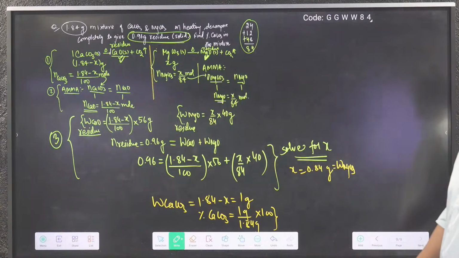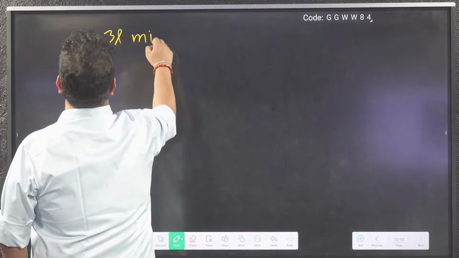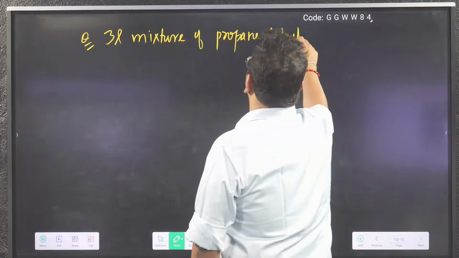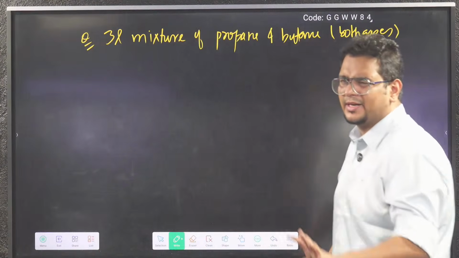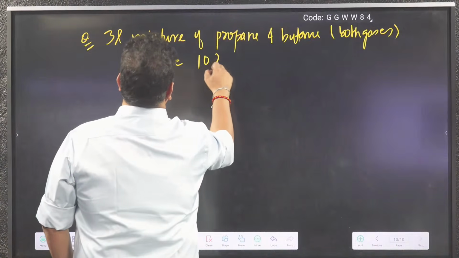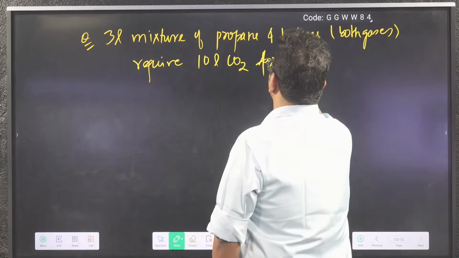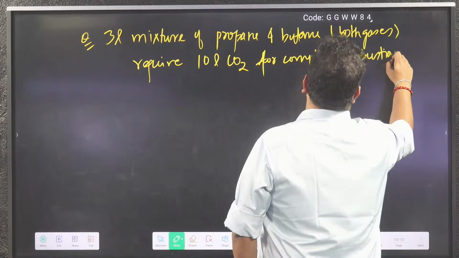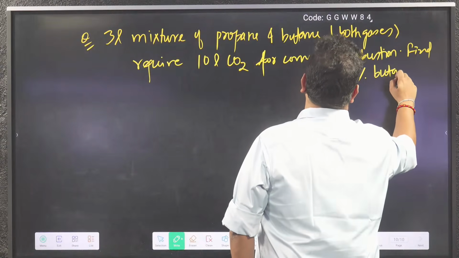Done? So write down: 3-liter mixture of propane and butane. Propane and butane are both gases, so you don't have to find the moles and do the drama. Directly you can solve in volume. Require 10-liter CO2 for complete combustion. Find the percentage of butane in the mixture.